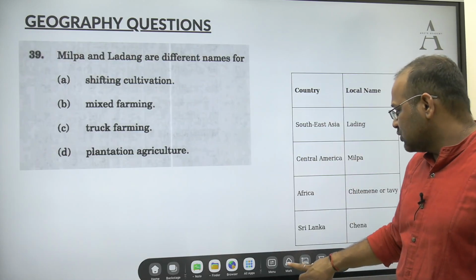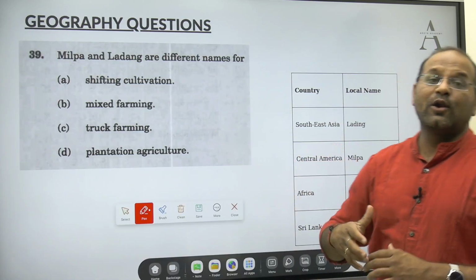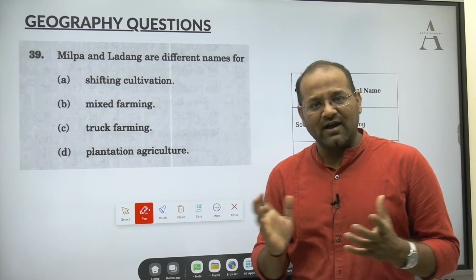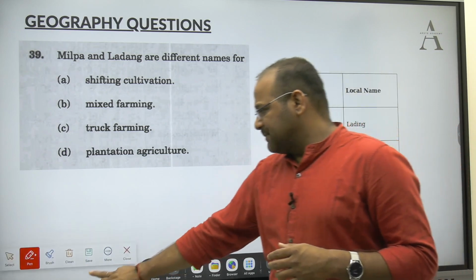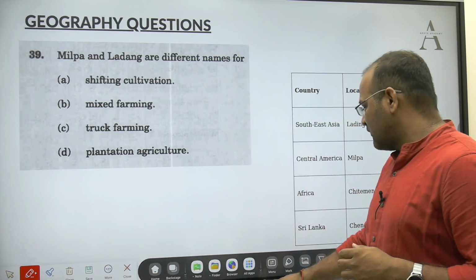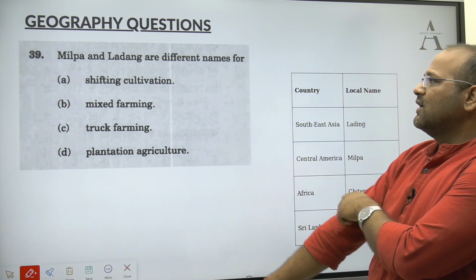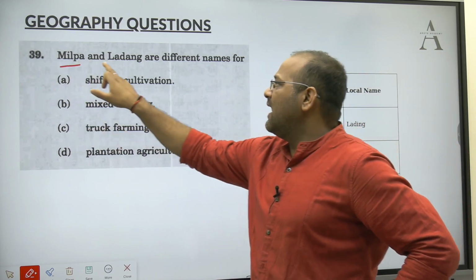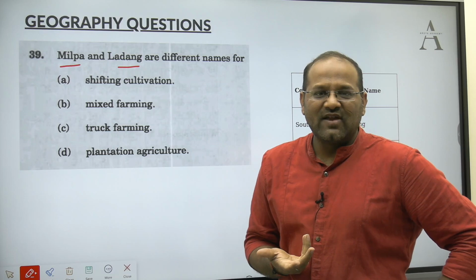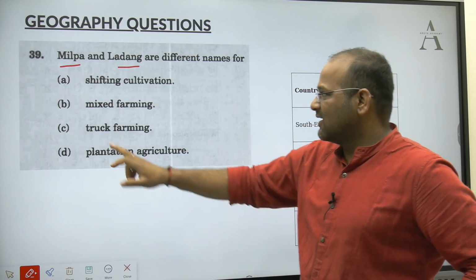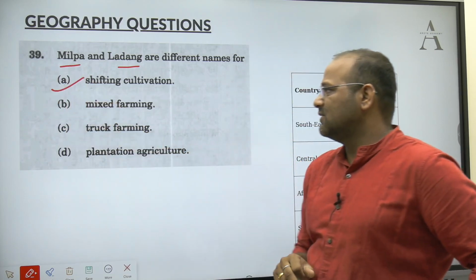Now this is another question through which we will cover a lot of information. This is the third and last topic for the day. The question is pretty simple, and I think by now you must have got the answer. It is: Milpa and Ladang are different names for... If you have read NCERTs, you will mark this answer: shifting cultivation.